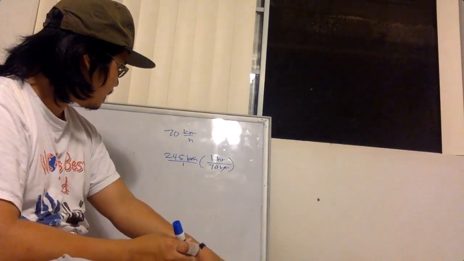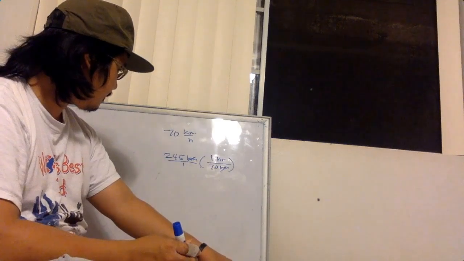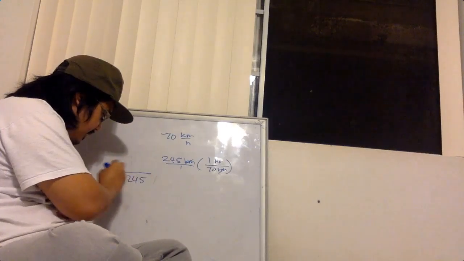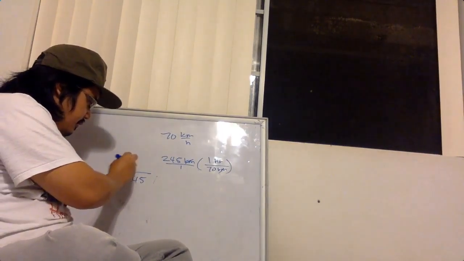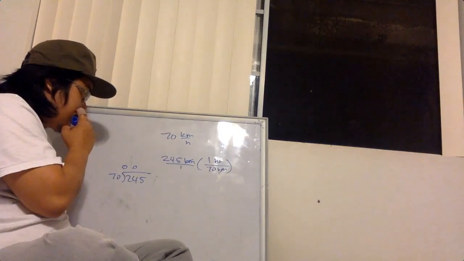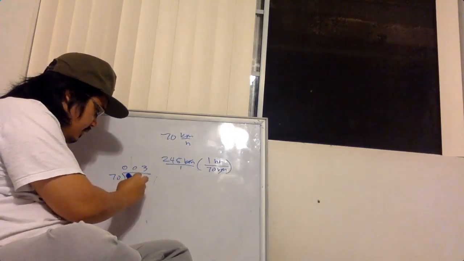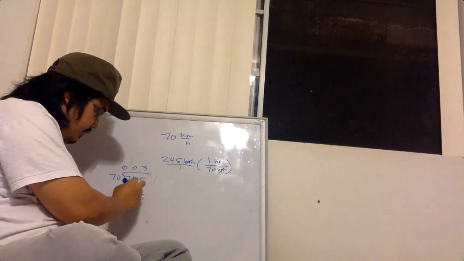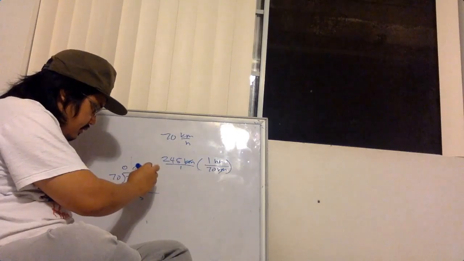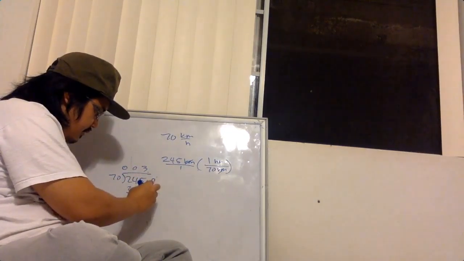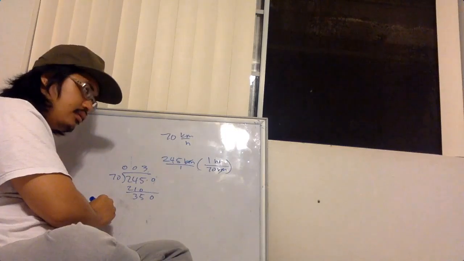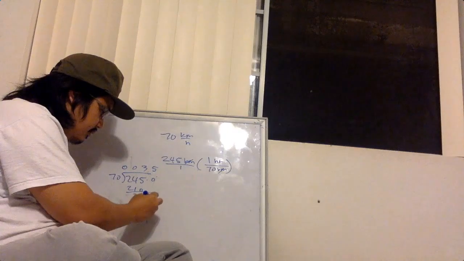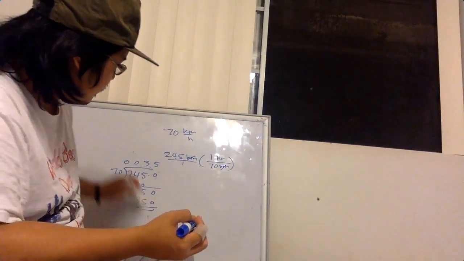So, how many times does 70 go into 245? Well, let's do that on the side. 245 divided by 70. 7, 14, 21. So 3 times, that's 210. Drop this down. This is a 5 and a 3. So add a decimal and a 0 there. 70 goes into 350 five times. That's perfect. So the answer is 3.5.